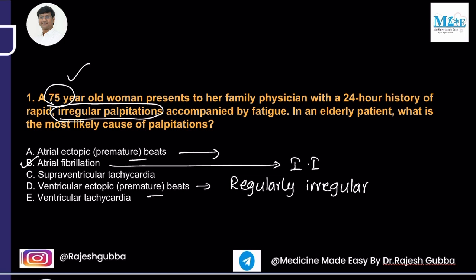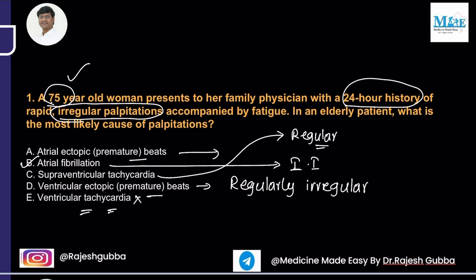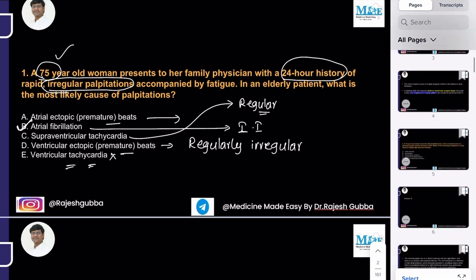In supraventricular tachycardia it is the one with regular rhythm, right? And with ventricular tachycardia presenting for 24 hours, the patient will not survive. Okay, so VT cannot be for 24 hours. All right, so VT can be ruled out. So the answer here is atrial fibrillation. Next question.